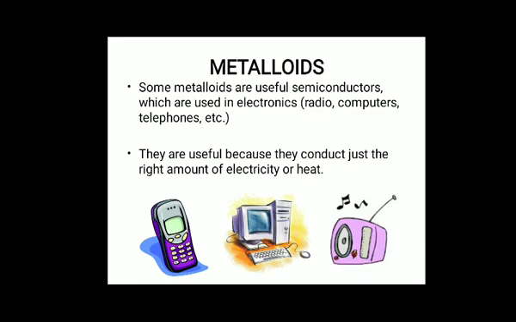Let us sum up the whole thing. We discussed in this video the physical properties of metals, non-metals and metalloids, and we discussed some exceptions, such as mercury, a metal which is liquid. Next we discussed the physical properties of non-metals and the physical properties of metalloids.